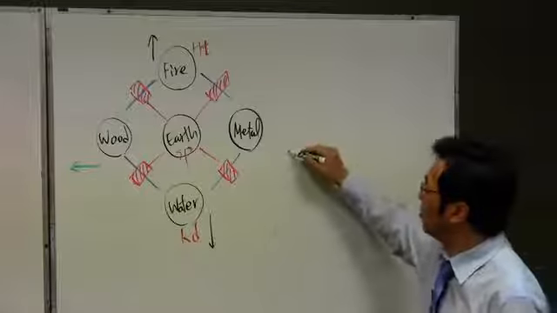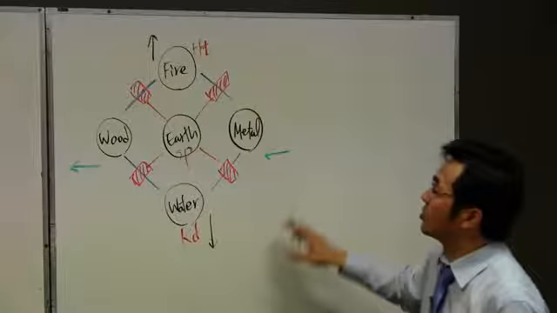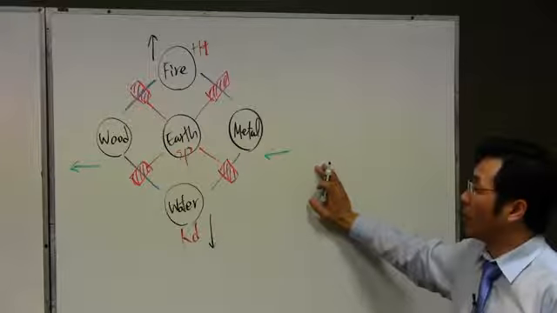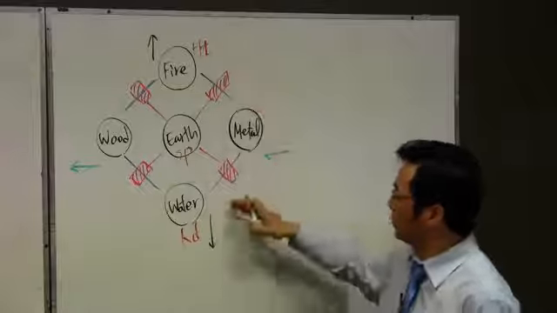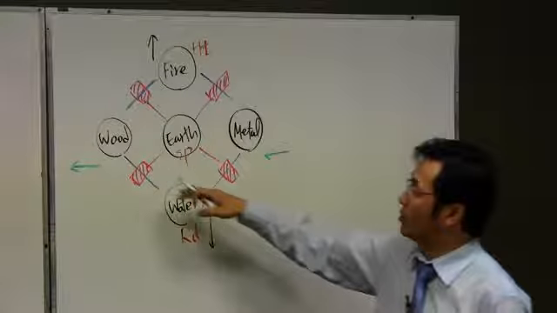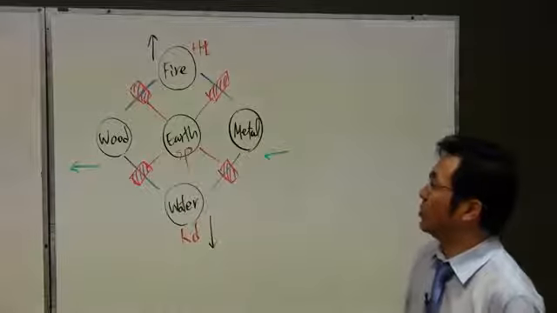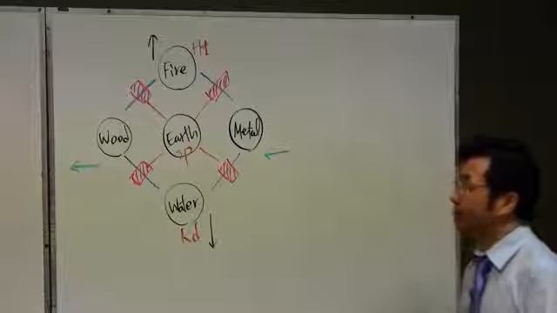How about the metal? Metal is the opposite direction. It is located on the opposite side, so it has the opposite character. In chi movement, one goes up and the other goes down, and one goes out and the other goes in. And this is what? The neutral, which is stable.